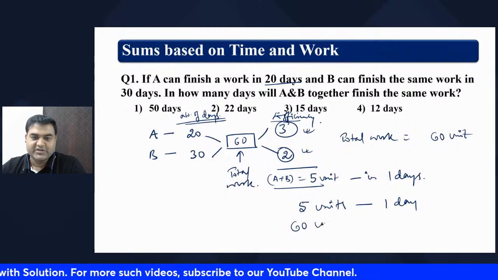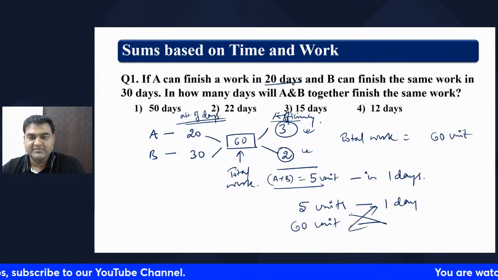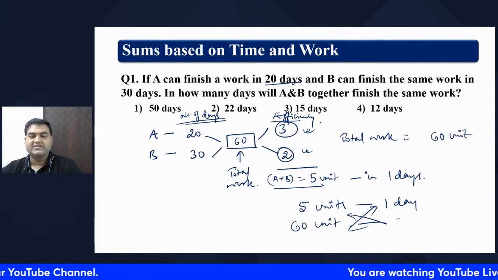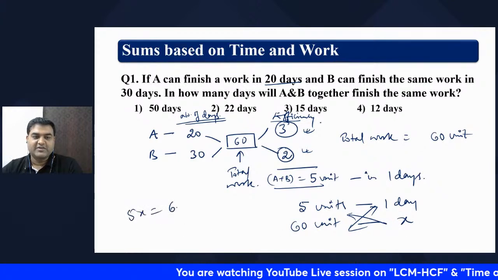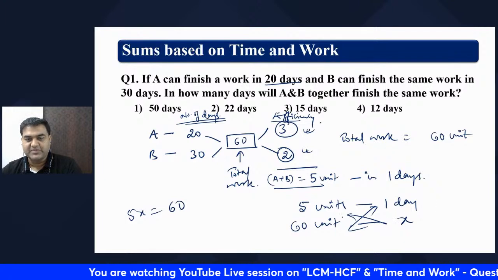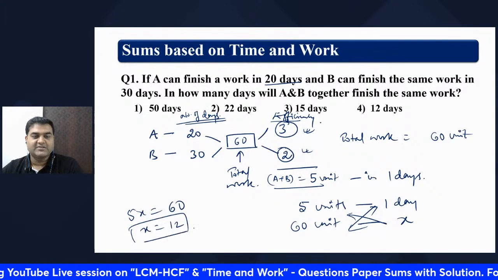Then 60 units in how many days? Cross multiply. Suppose x days. So 5x is equal to 60. After cross multiplying, x is equal to 12 is the answer.